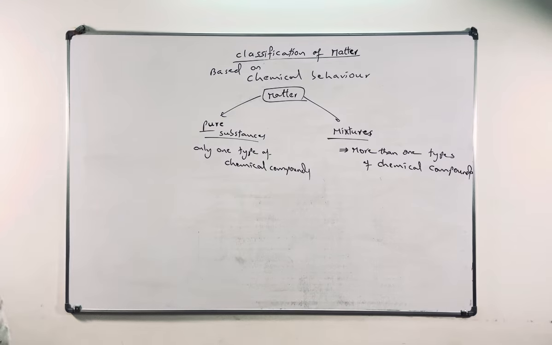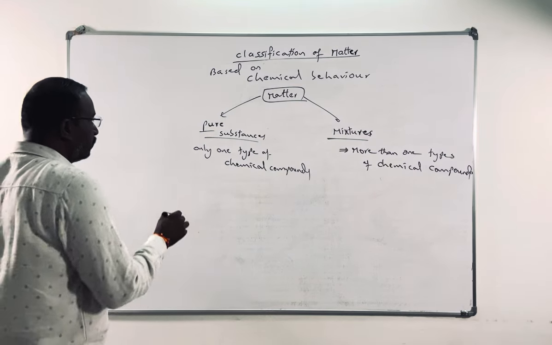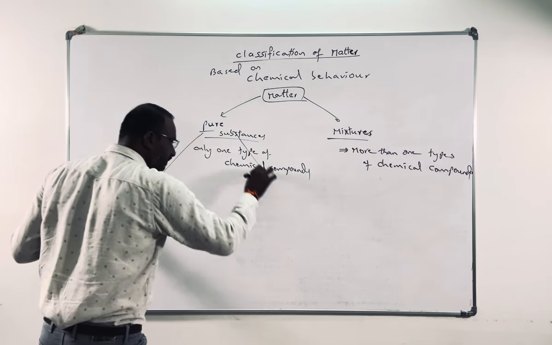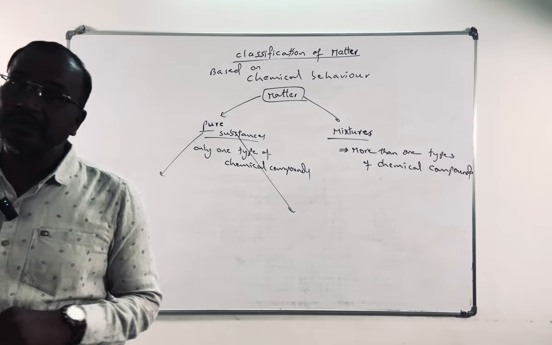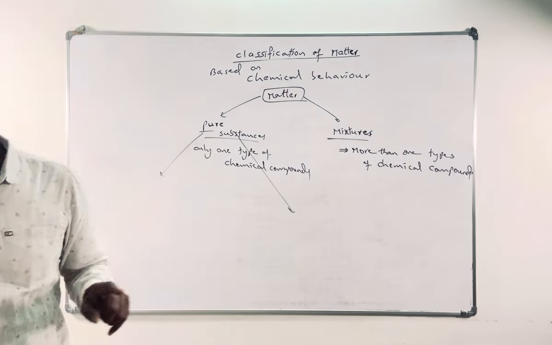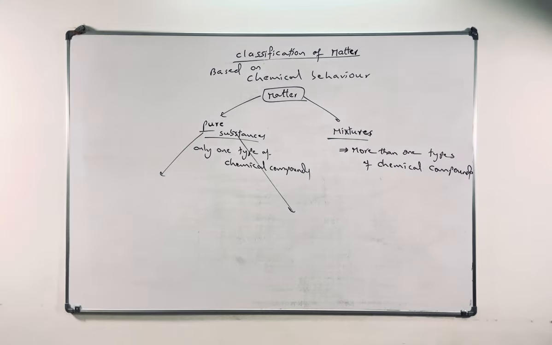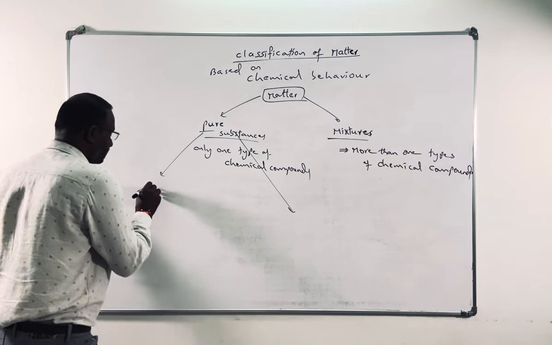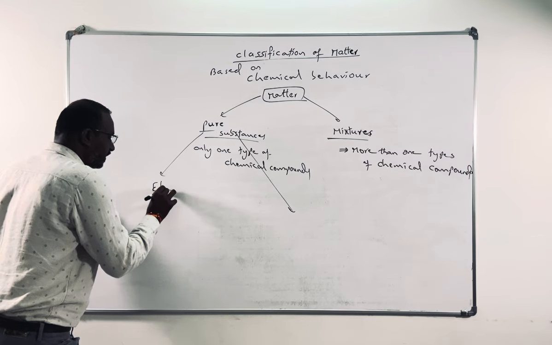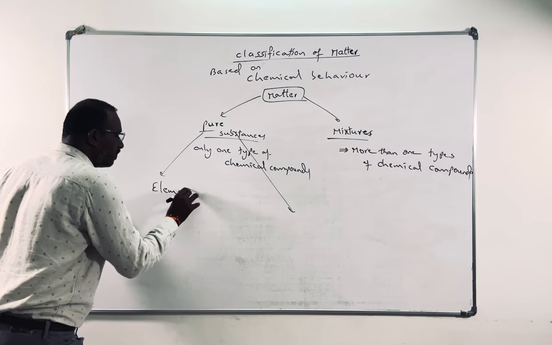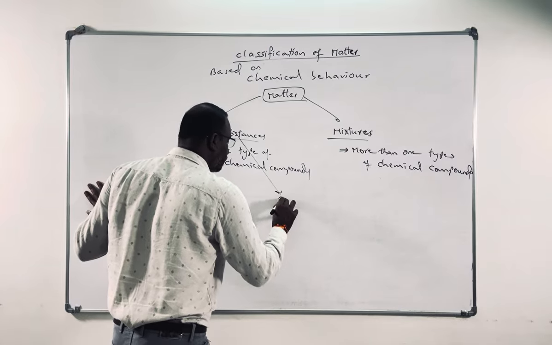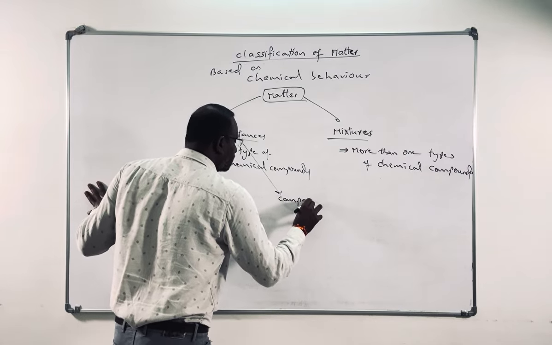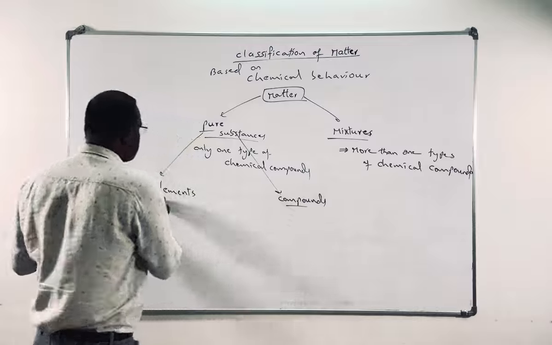The pure substances can be further divided into two types: elements and compounds.